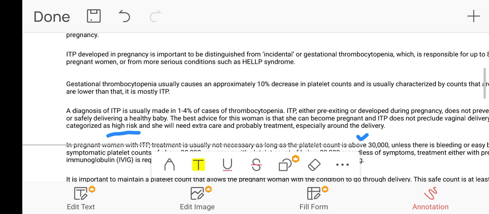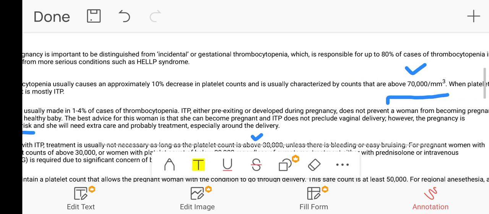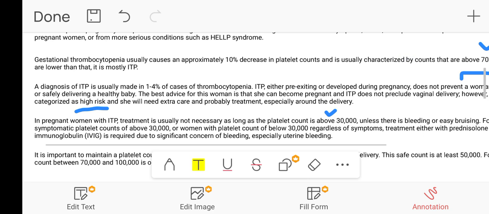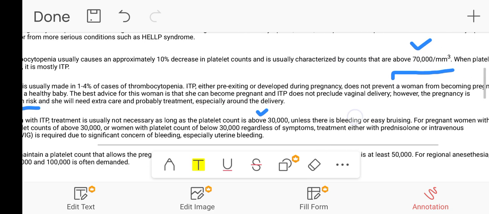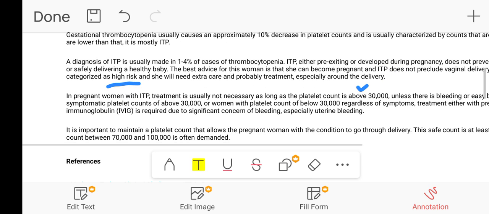A diagnosis of ITP is usually made in 1 to 4% cases of thrombocytopenia, and ITP, either pre-existing or developing during pregnancy, does not prevent a woman from becoming pregnant or safely delivering a healthy baby. The best advice for this woman is that she can become pregnant, and ITP does not preclude the vaginal delivery. However, the pregnancy is categorized as high risk, and she will need extra care and probably treatment, especially around the